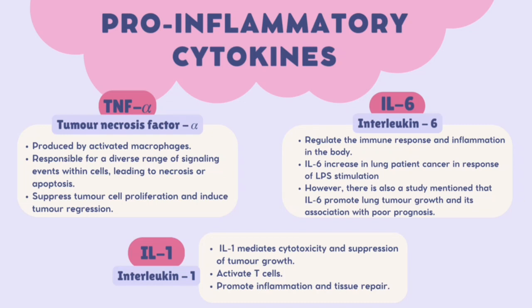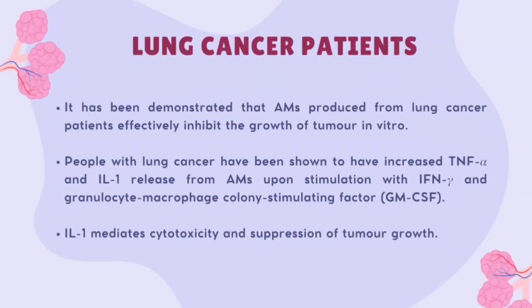Lastly, interleukin-1. IL-1 mediates cytotoxicity and suppression of tumor growth. It activates T cells and promotes inflammation and tissue repair. It has been demonstrated that alveolar macrophages from lung cancer patients effectively inhibit the growth of tumors in vitro. Compared to individuals with non-malignant diseases, people with lung cancer have been shown to have increased tumor necrosis factor alpha and interleukin-1. These two types of cytokines are released by the alveolar macrophage upon stimulation with interferon gamma and granulocyte macrophage colony-stimulating factor, GM-CSF. So for interleukin-1, it mediates cytotoxicity and suppression of tumor growth.